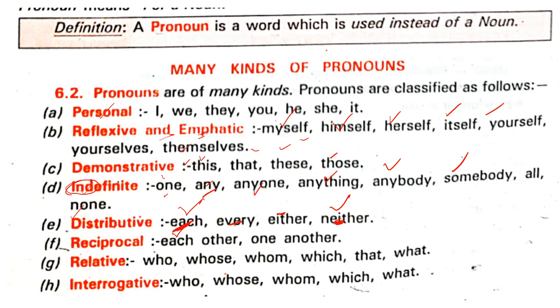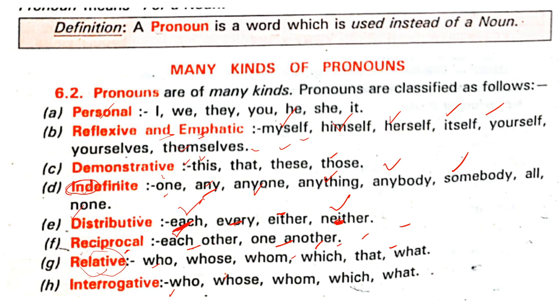Suppose somebody is asking a question and you are giving an answer, that is, you are reciprocating. Relative pronoun: who, whose, whom, which, that, what. Not relatives like mom and dad, but relative in relation to something. Interrogative: who, whose, whom, which, what.